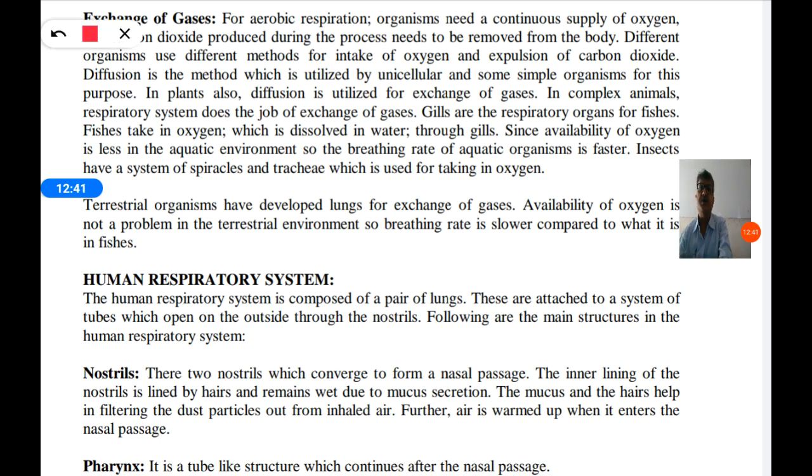This is important for examination. In the exam they ask, why do aquatic animals breathe faster than human beings? The answer is, availability of oxygen is less in the aquatic environment, so the breathing rate of aquatic organisms is faster. They breathe fast and try to supply more oxygen.